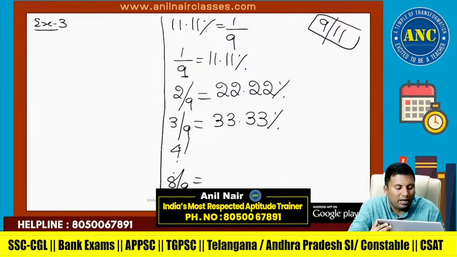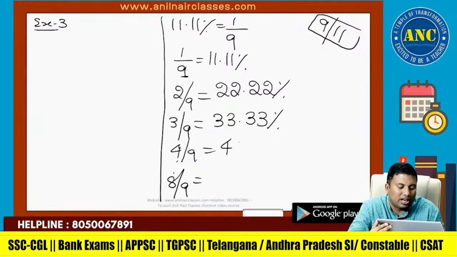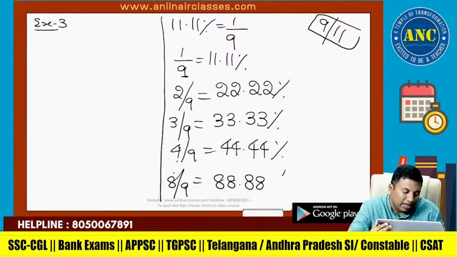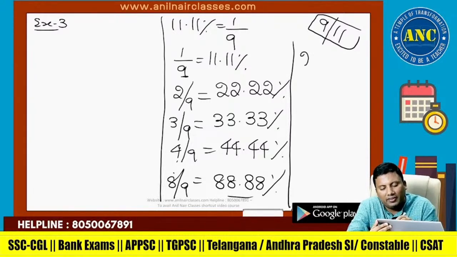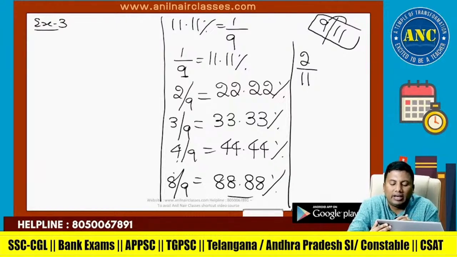4 by 9, 4 11s are 44, 44.44. 8 11s are 88, 88.88. Reverse is also true. If it is 2 by 11, take the numerator, multiply by 9, write down twice, 18.18.